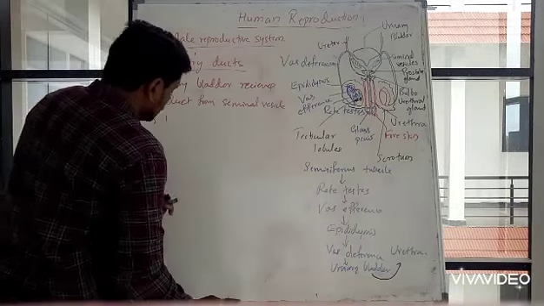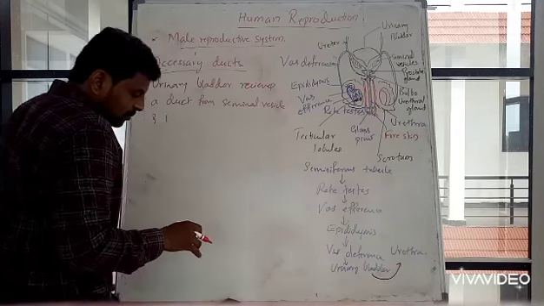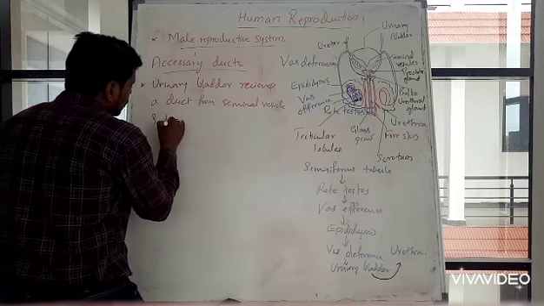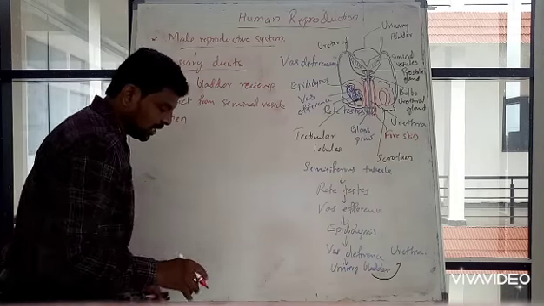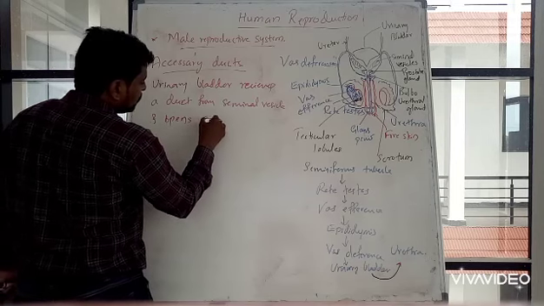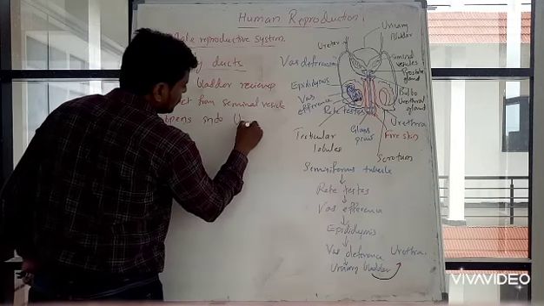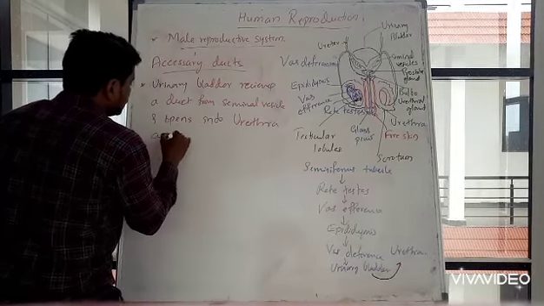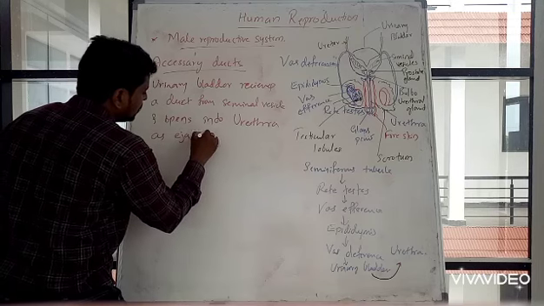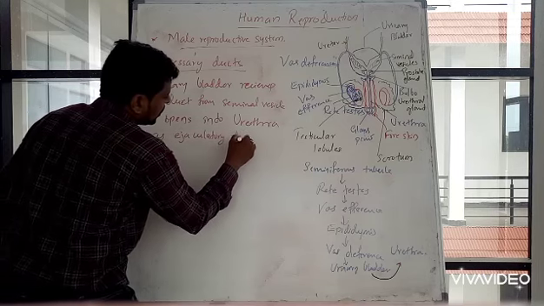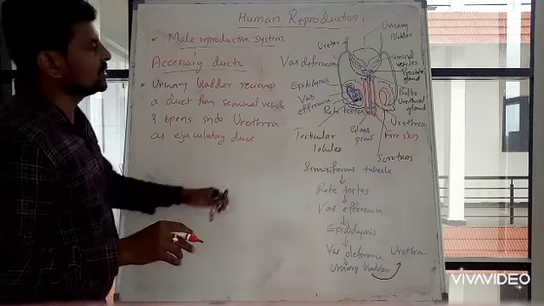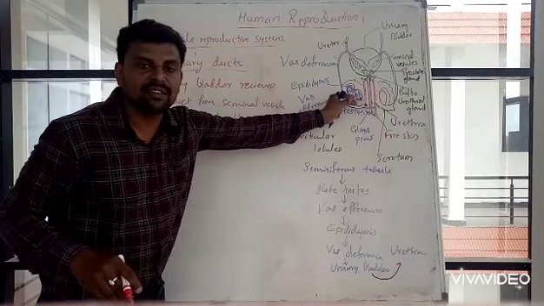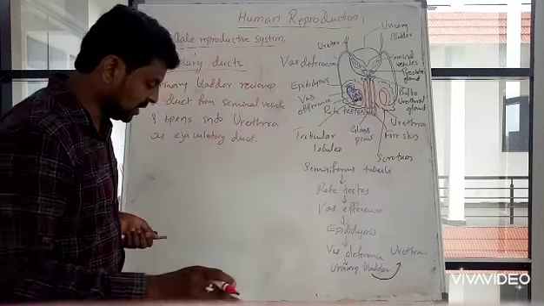So urinary bladder receives a duct from seminal vesicle and opens into urethra as ejaculatory duct. Got it? So this is the ejaculatory duct in the penis. Inside the penis, ejaculatory duct will be there connecting to urethra. Got it?